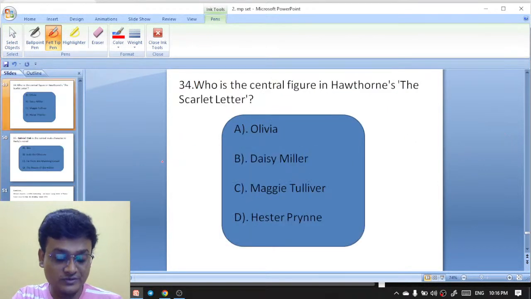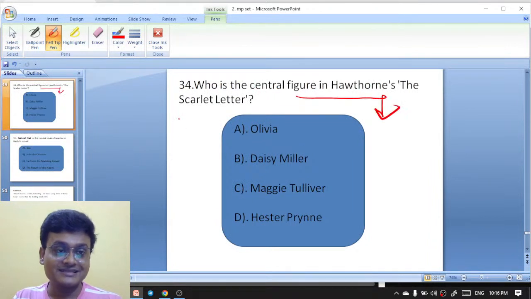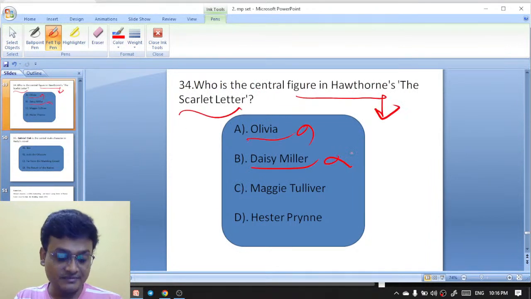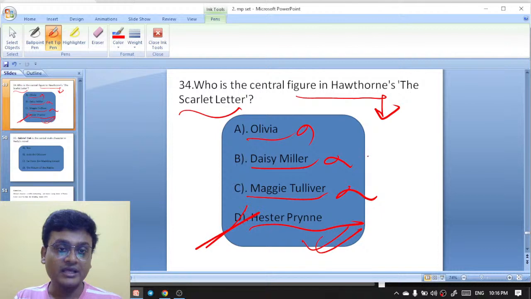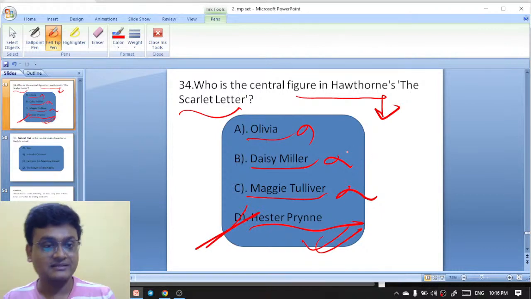Moving on to question 34 here. Who is the central figure in Hawthorne's The Scarlet Letter? Olivia, Daisy Miller, Maggie Tulliver, Hester Prynne. So it is Hester Prynne. Hester Prynne is the central figure in Hawthorne's The Scarlet Letter.